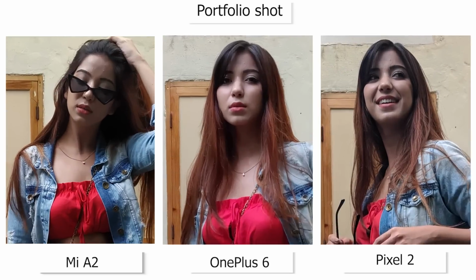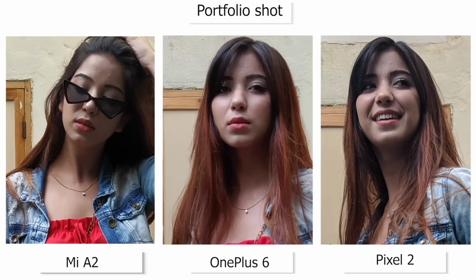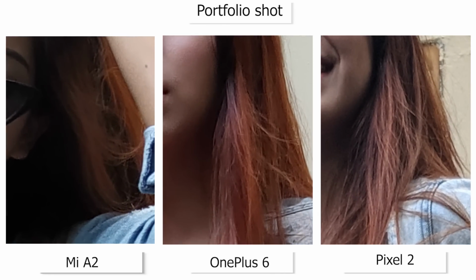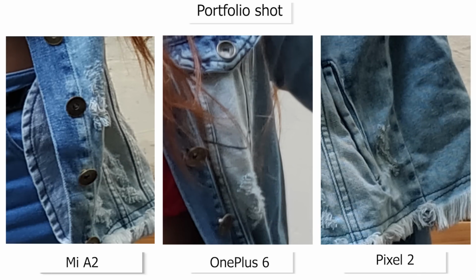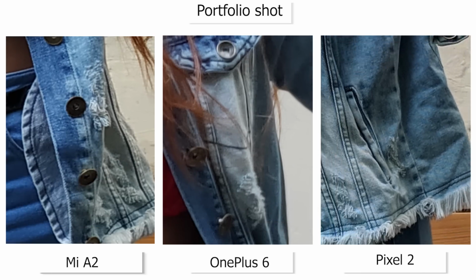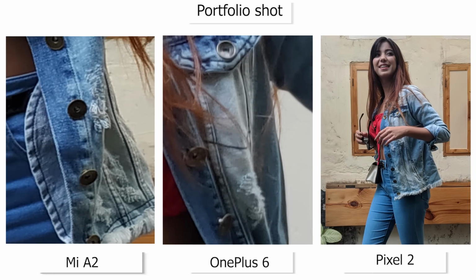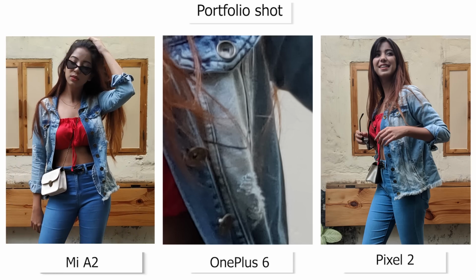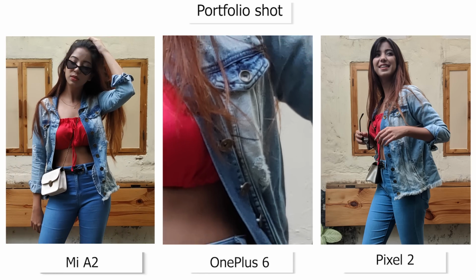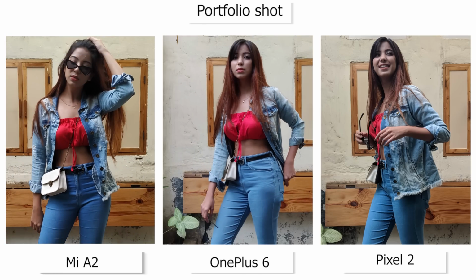However, the Pixel 2 offers the best details of the three samples. Bhavya's hair to her jacket have far more texture and definition. Overall, we think that the Pixel 2's image is the best of the lot, but the Mi A2 has done a commendable job too. Honestly, the OnePlus 6's image here pales in comparison.